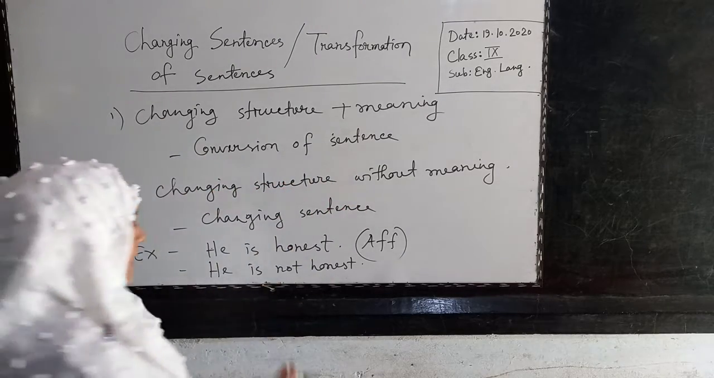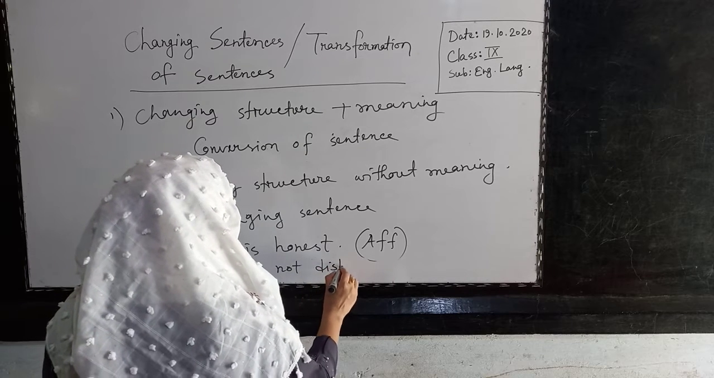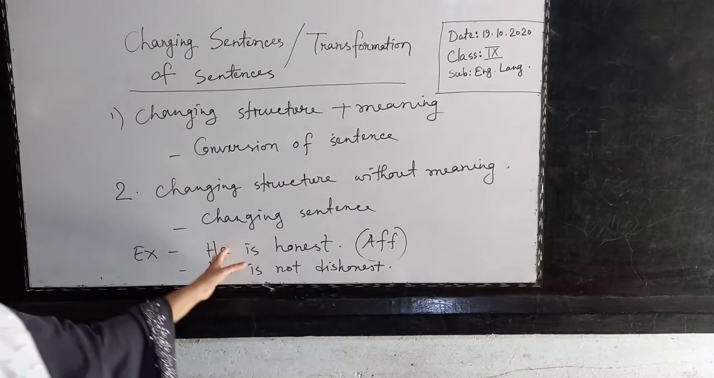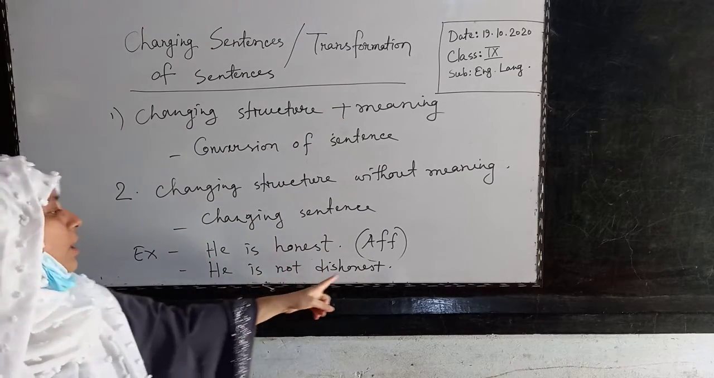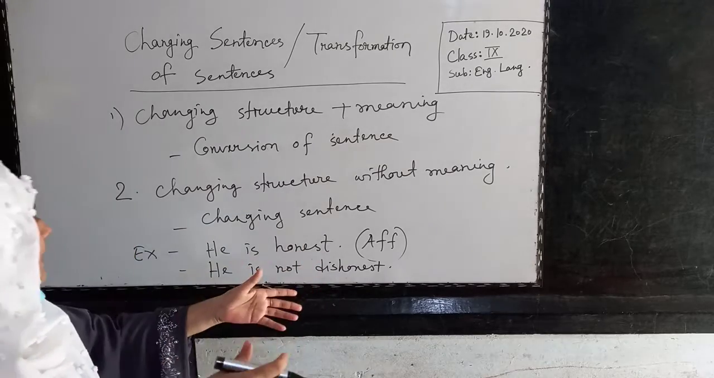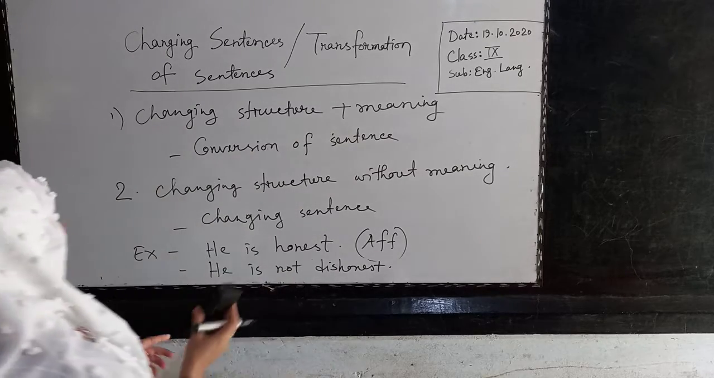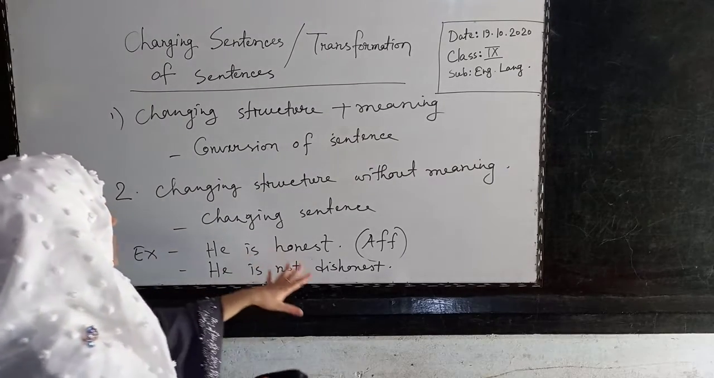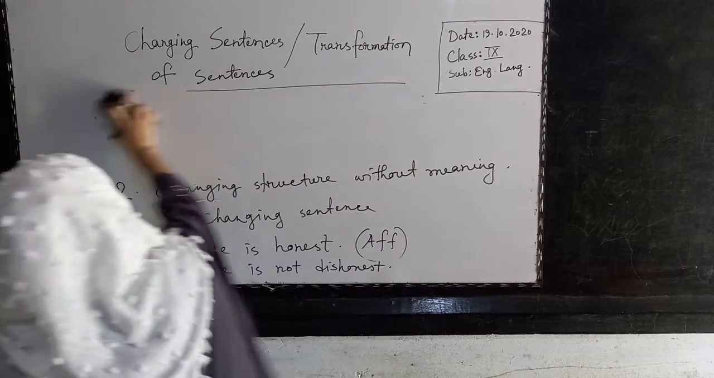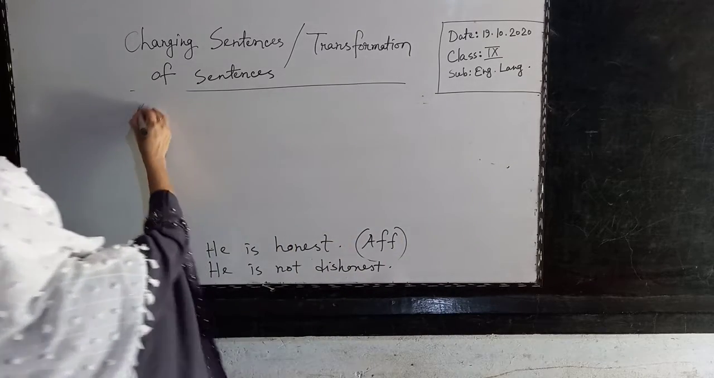But if I write he is not dishonest, মানে সে সৎ, he is honest, he is not dishonest, তার মানে সে অসৎ নয়. So what's the meaning? সে সৎ, he is honest. So this is called changing sentence. That means here the structure is changed but not the meaning. So today we will do changing sentence, and today we will do affirmative to negative.